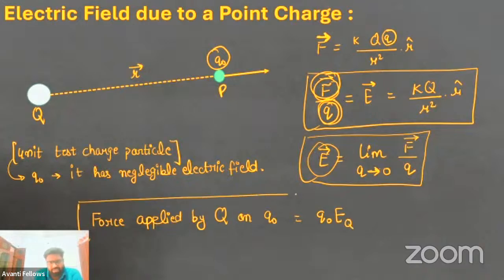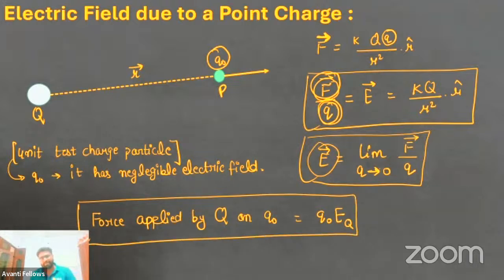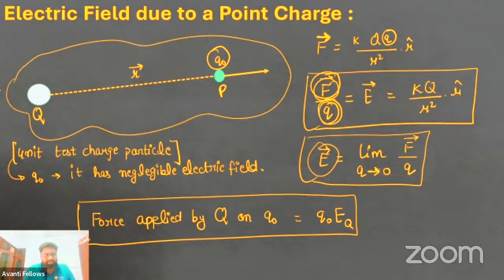So this is a very important formula, a very important relation you need to remember. Clear? You have to take the field of the particle in whose field another particle has come, because that field is going to repel or attract the other charge particle. In this situation, the field created by capital Q is responsible for the force on this Q naught. Okay? I hope this is clear to you, electric field.